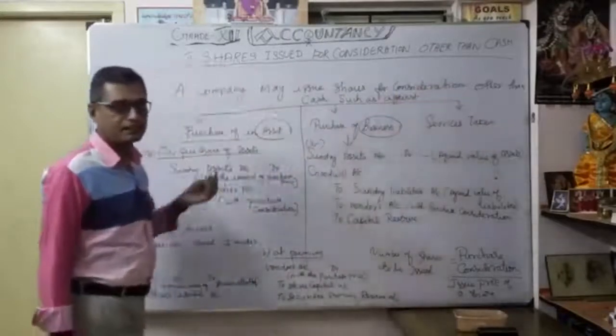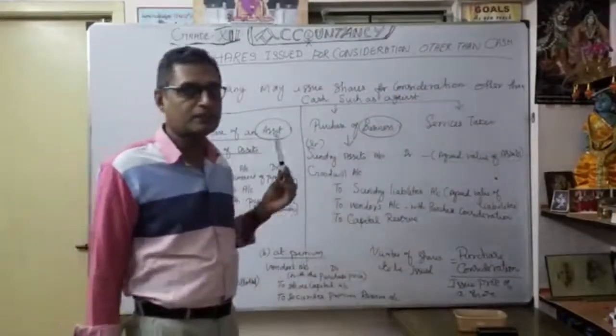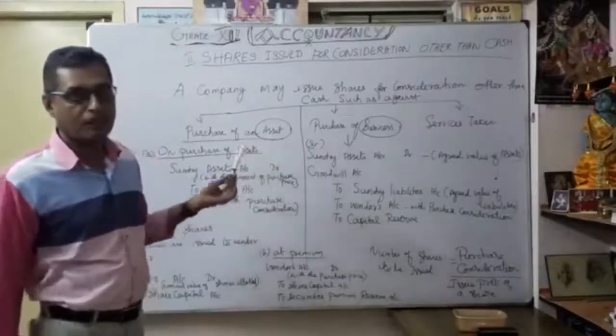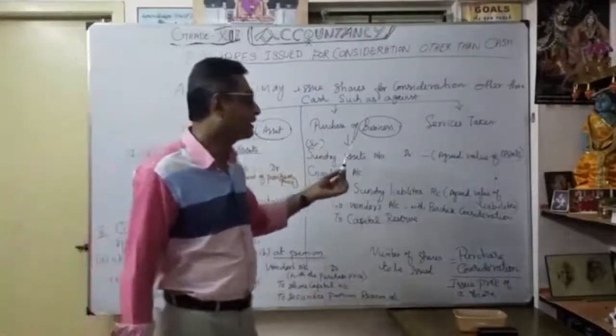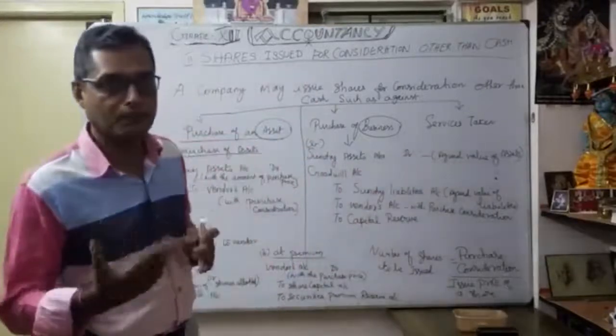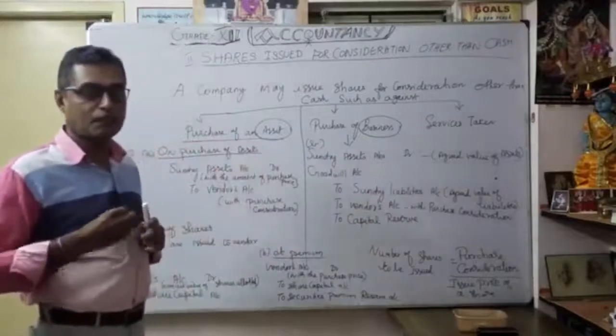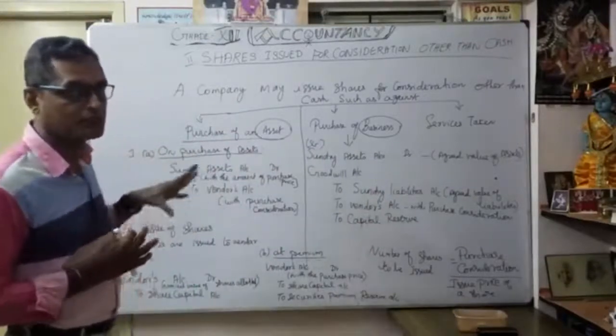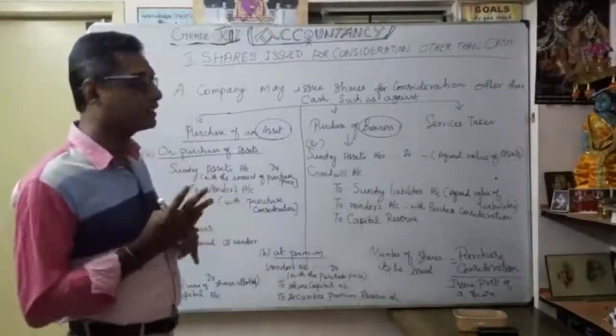There are three situations in which a company can issue shares: whenever there is purchase of an asset, purchase of a business, or any service rendered by another company. Instead of cash, we are going to issue shares. That's very, very important. It's very interesting. So how is the accounting treatment here?